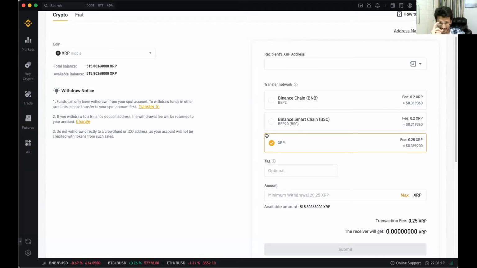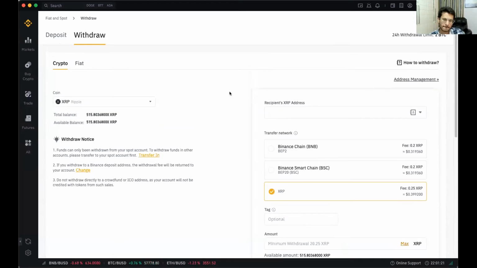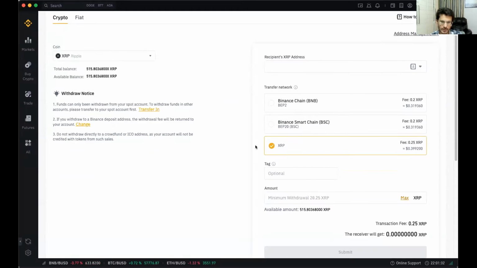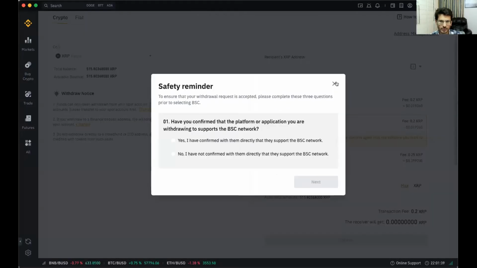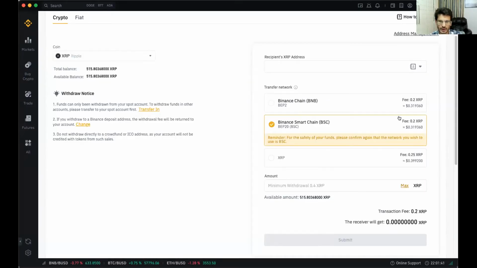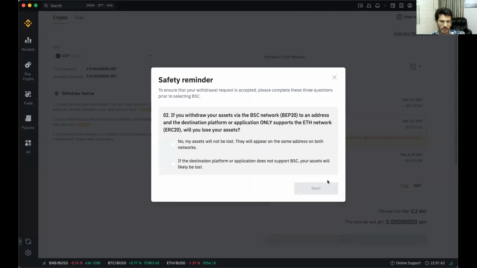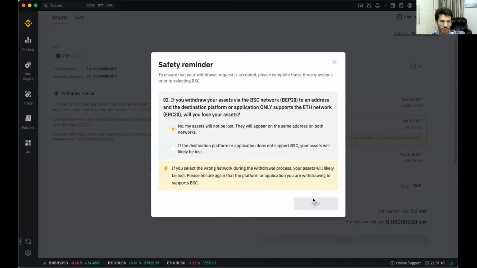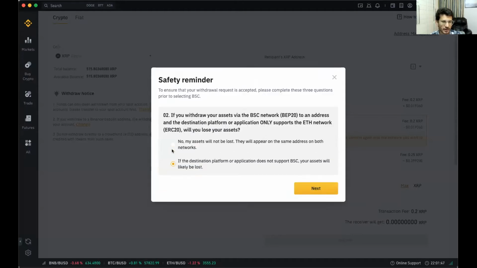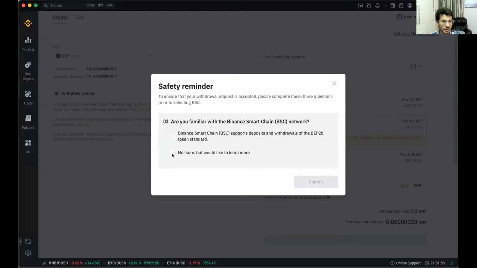So Siddhant, here you're transferring XRP to the recipient's XRP address, and then you have to use a transfer network. Yes. I can see the transaction fee here for the Binance Smart Chain or BNB, and the XRP fees here.